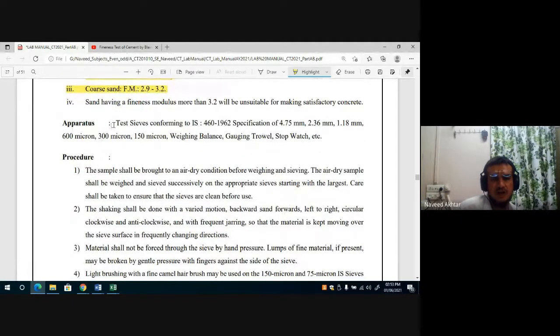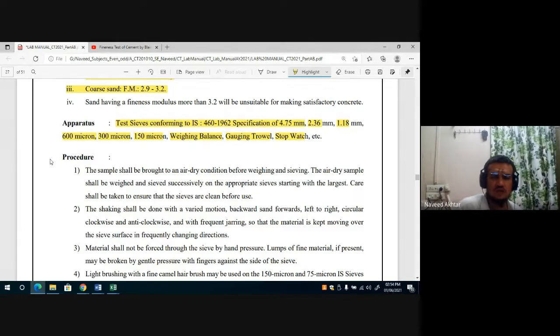The apparatus required are sieves conforming to IS 460 1962: 4.75 mm, 2.36 mm, 1.18 mm. You can see here, if you halve 4.75, it will come to 2.36. If you halve this, you will get 1.18. So the next possible particle sizes are 600 micron, half of that 300 micron, half of that 150 micron, and we need a weighing balance, a tray, and a stopwatch to do this experiment.